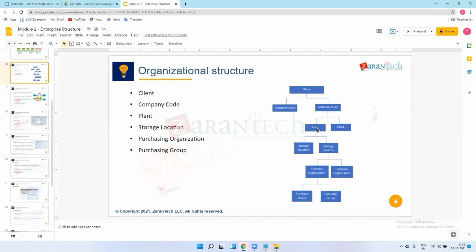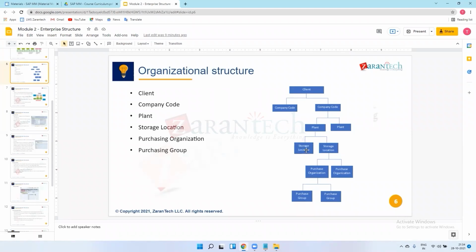Suppose I have one plant, let's say plant one, and in plant one I'm manufacturing one vehicle. For that vehicle I need tires, doors, engine, and chassis. All these materials, semi-finished or otherwise, need to be assembled, and I'll keep them in storage locations.